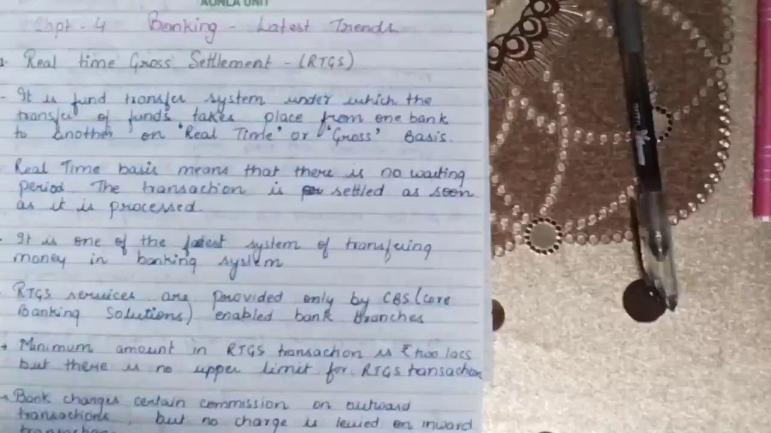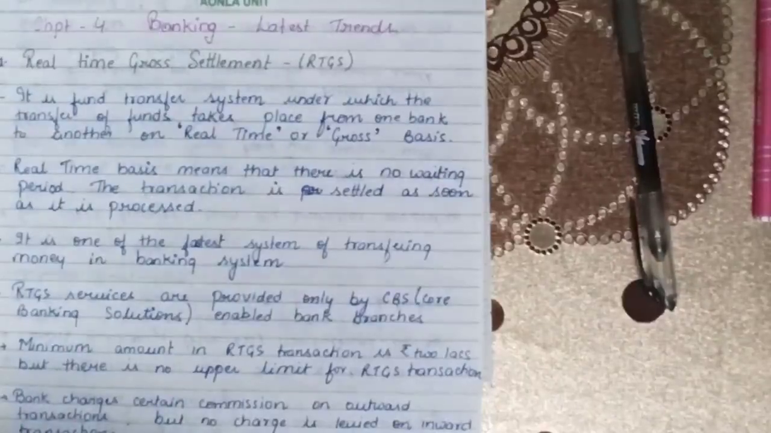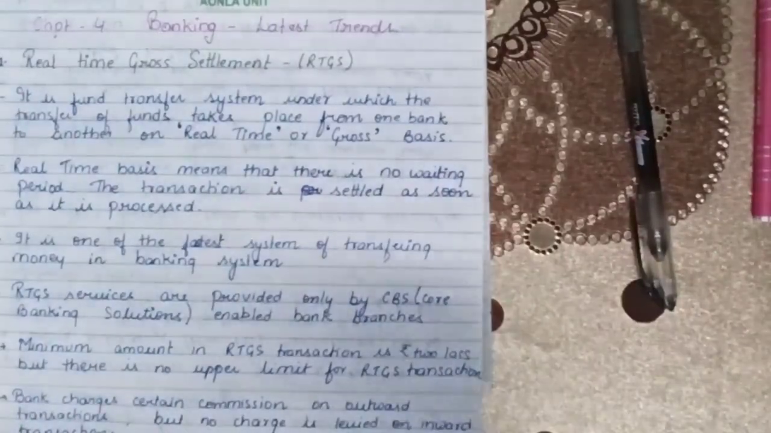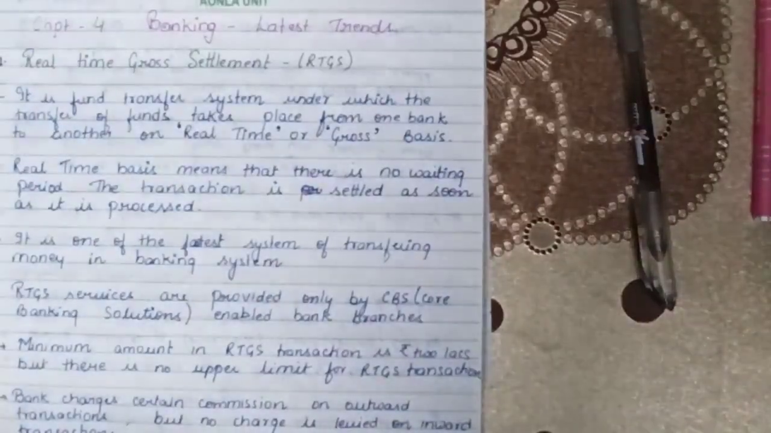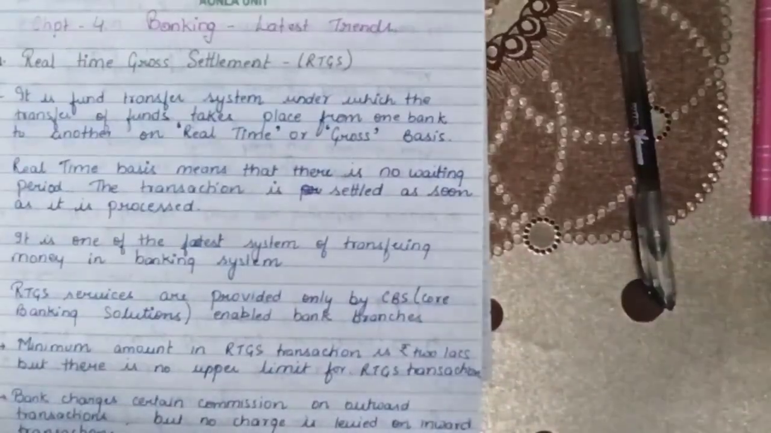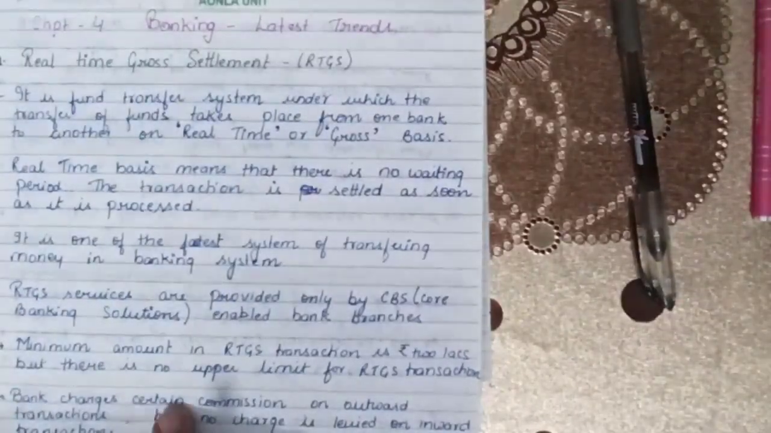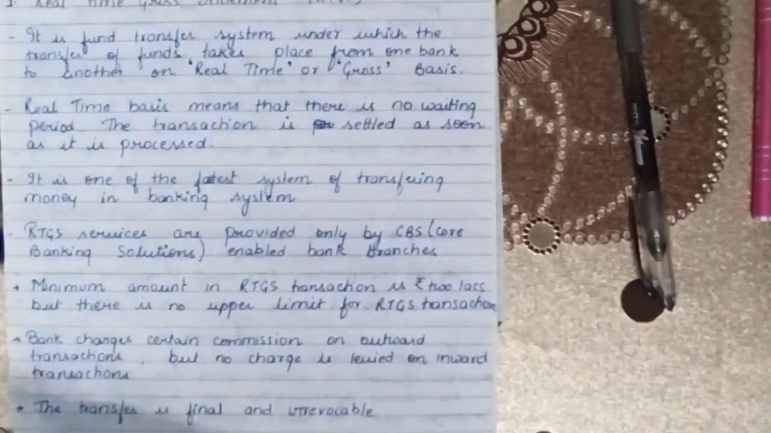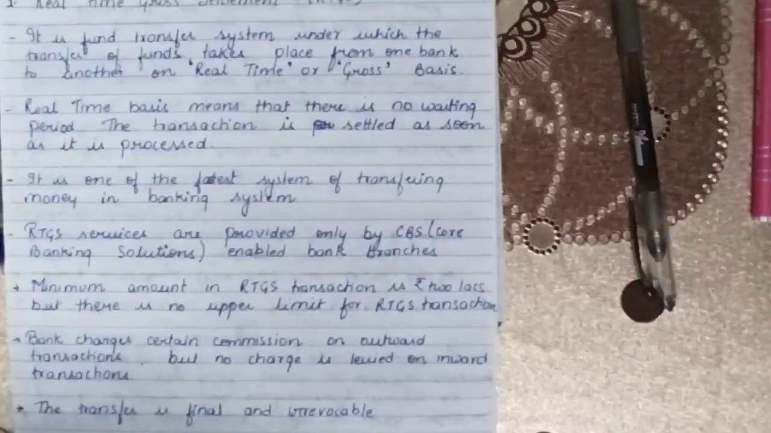For providing the RTGS, the banks should be CBS enabled bank branches. What is CBS? CBS means core banking solution. Only those branches which are core banking solution enabled are eligible for conducting RTGS transfers. So the sender and the receiver branches are both required to be CBS enabled bank branches.